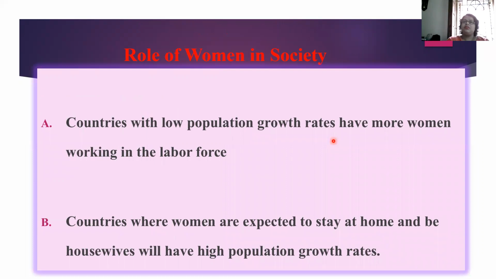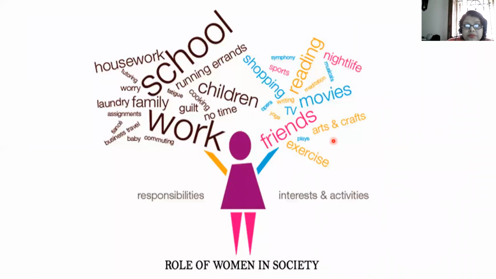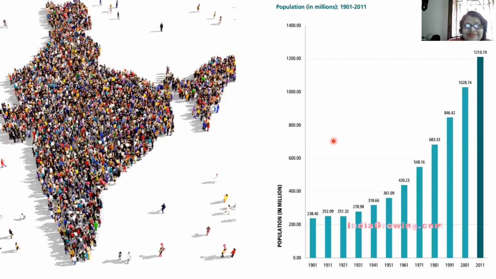Now, role of women in the society. Countries with low population growth rates have more women working in the labor force. Countries where women are expected to stay at home and be housewives will have high population growth rates. Very sad. This is the role of women in the society. They can do everything.